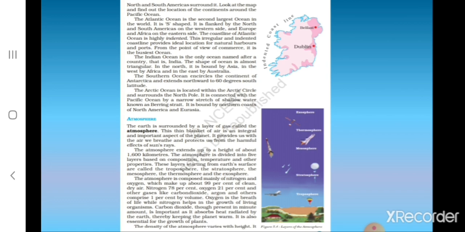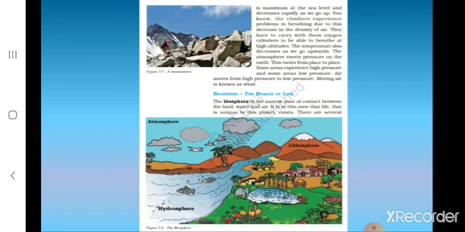And the density of the atmosphere varies with height, and it is maximum at the sea level and decreases rapidly as we go up. So the climbers experience problems in breathing, and they have to carry oxygen cylinders with them. And the temperature also decreases as we go upwards. The atmosphere exerts pressure on the earth, and this varies from place to place. Some areas experience high pressure and some areas experience low pressure. And the air moves from high pressure to low pressure, and moving air is known as wind.